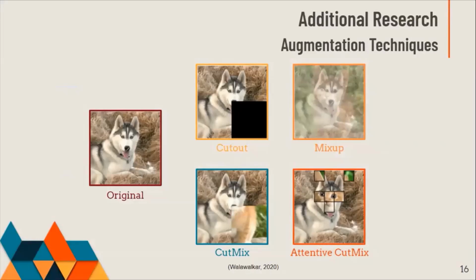Lastly, we have attentive cutmix, which further develops on the cutmix technique. While addressing the aforementioned shortcomings and boosting the result of cutmix by a margin of 2%, this technique is reported to result in developing more robust networks that can attend to the most important parts of an object with better recognition. This is achieved by the utilization of attention maps generated from a pre-trained network to guide the localization operation of cutting and pasting among training image pairs.